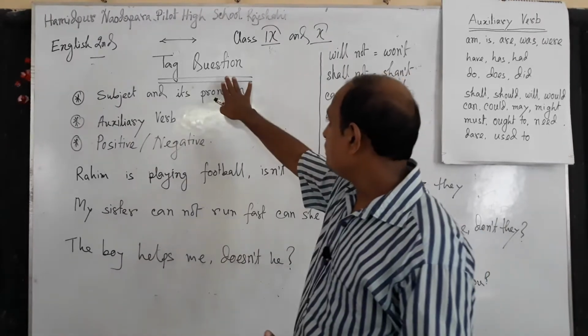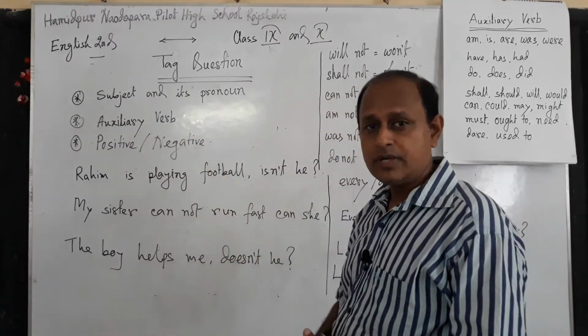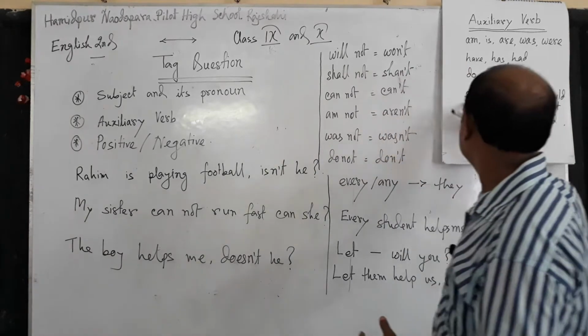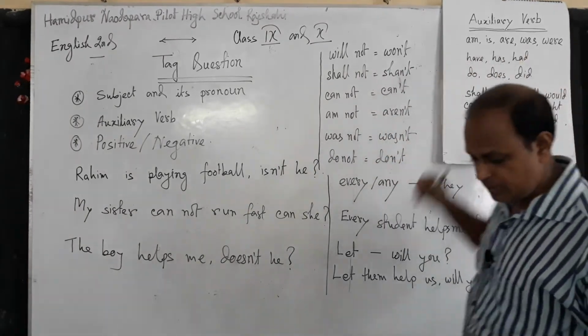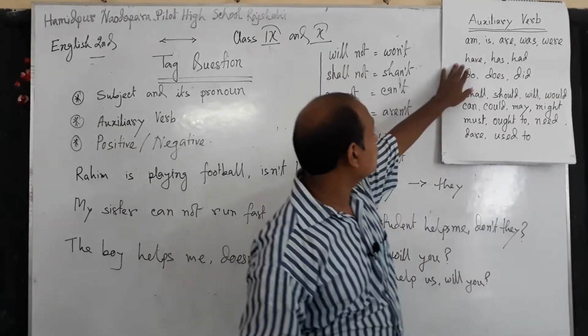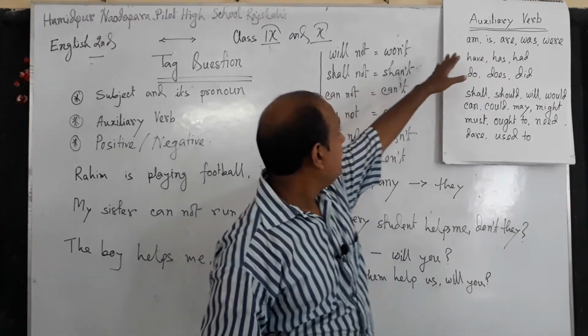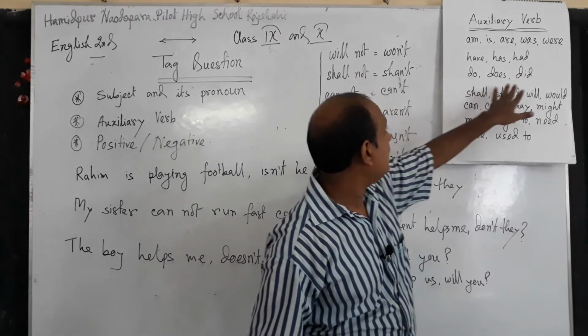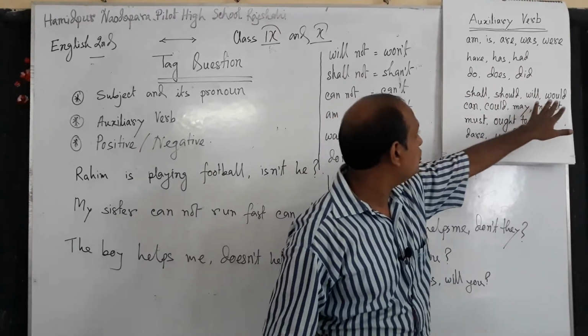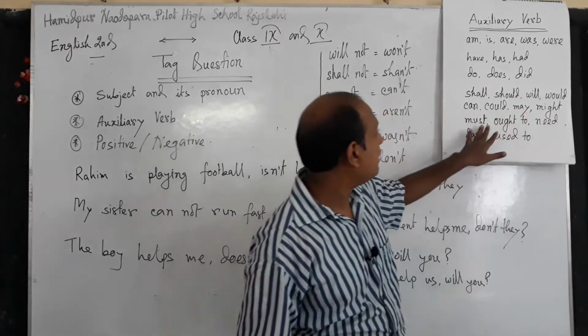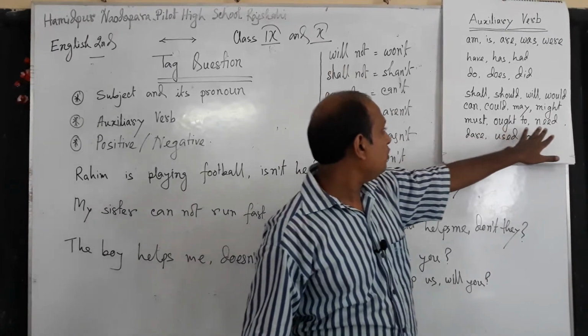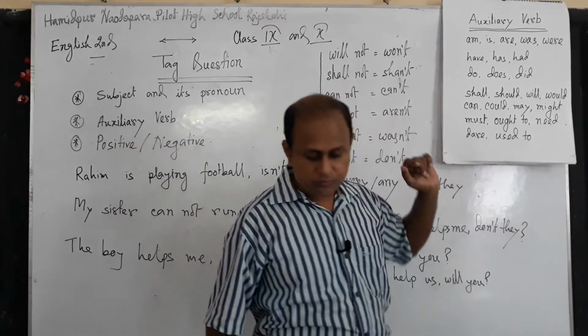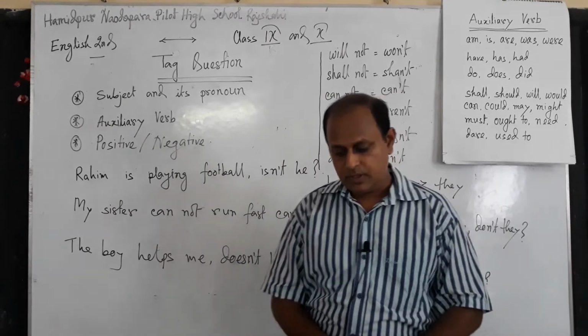For tag questions, we first have to know the auxiliary verbs. These are the auxiliary verbs that we will use: am, is, are, was, were, have, has, had, do, does, did, shall, will, should, would, can, could, may, might, must, ought to, need, dare, used to. Those are the auxiliary verbs.